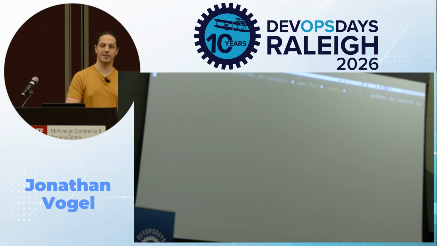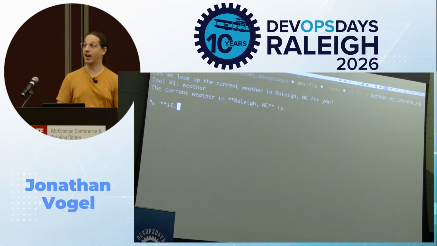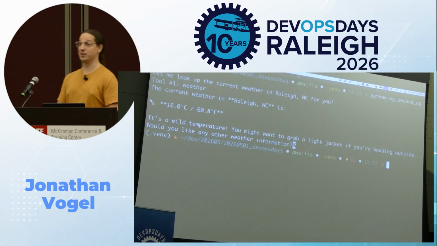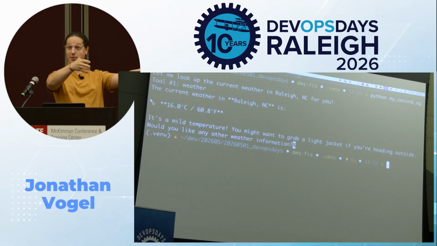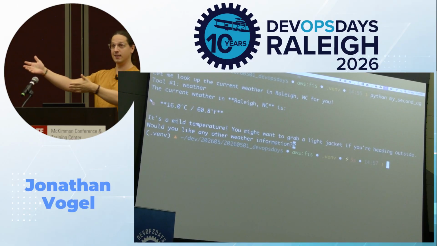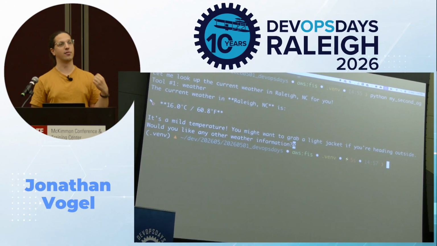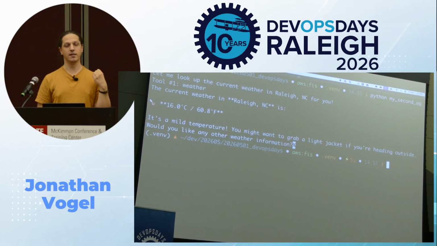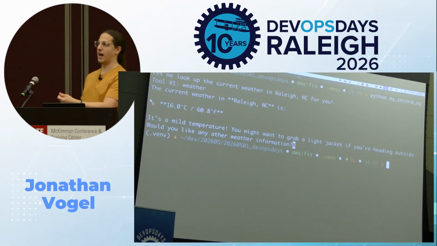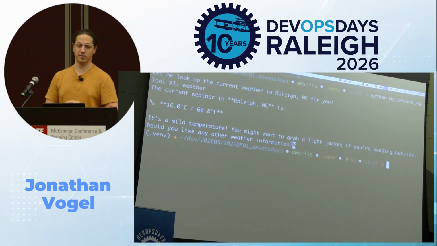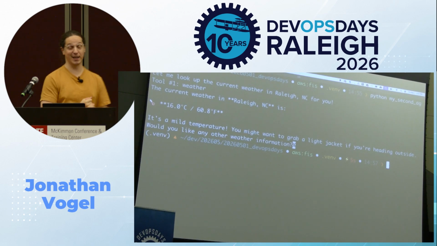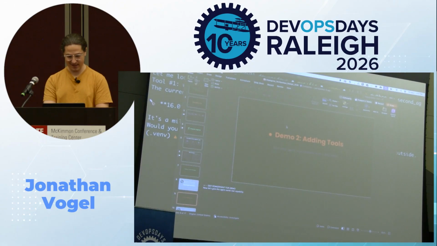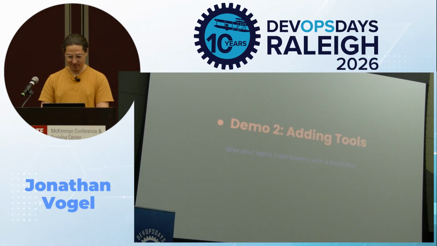So I'm going to run this, and you can see here it identifies Raleigh. It sees that it has access to a tool. It's going to go, I'm smart. I'm a model. I know how to invoke tools. To invoke the tool, what do I need? A latitude and longitude. And it infers that from its knowledge base to infer the latitude and longitude to pass into the function to use the tool. And it's nice and chilly, so folks traveling out of town, it could be a heater today, so I'm digging the weather myself. All right, so let's go back to our deck and see what we have next.